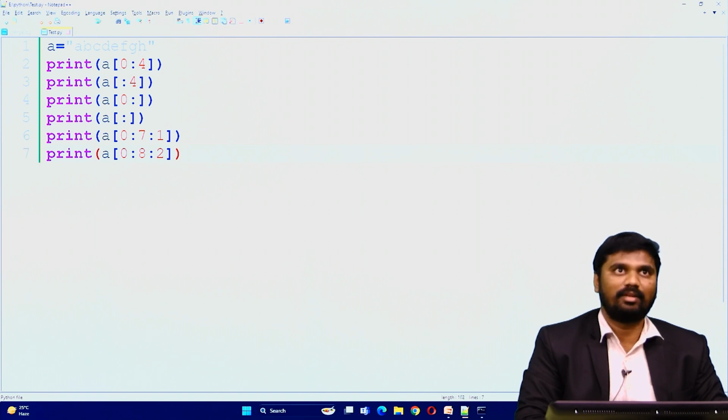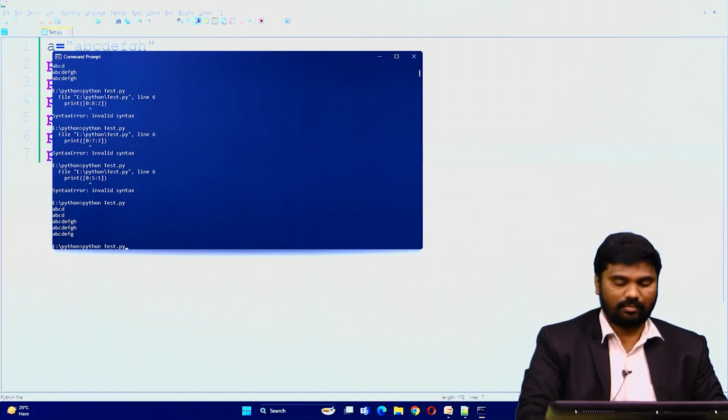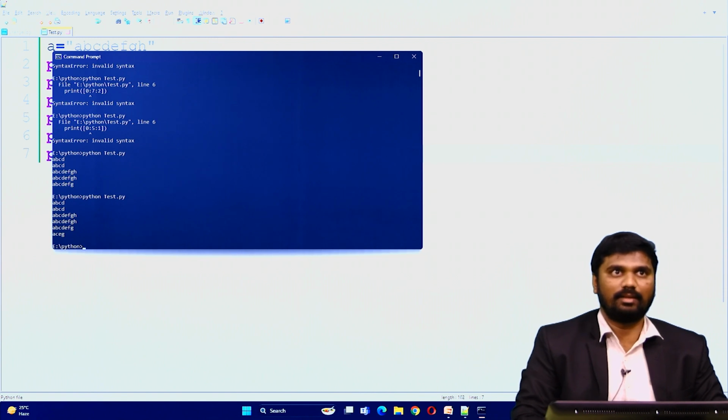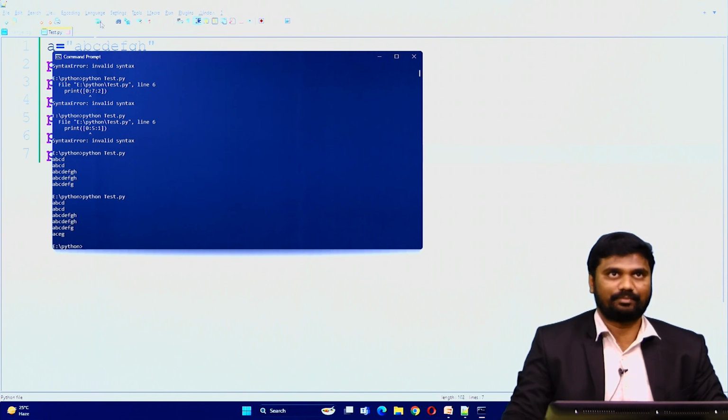It means after 2 characters the next character will be printed. See, A, C, after B, C, the next one printed is C, and then D is skipped, and then E, and then G. Okay, so this is about the slice operator.